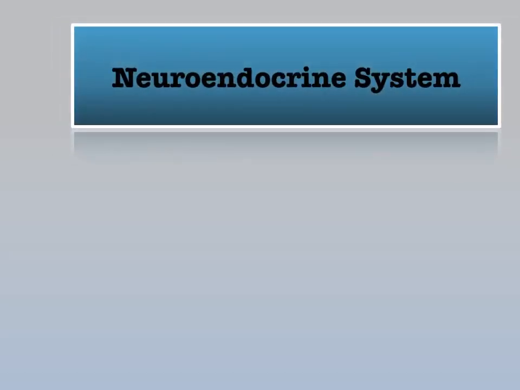So we're going to go ahead and take a look at the actual tissues involved with the endocrine system or the neuroendocrine system, which, remember, it's almost impossible to separate the nervous system from the endocrine system in terms of its overall function, which is why we have to talk about it in terms of a combined system.